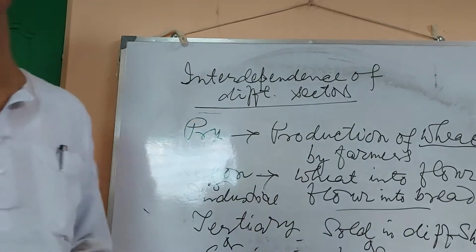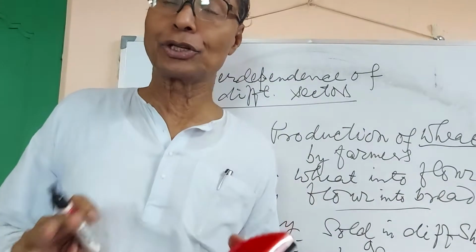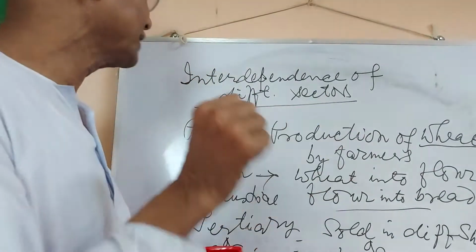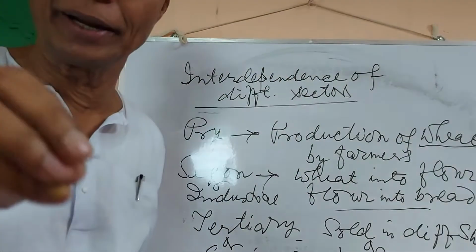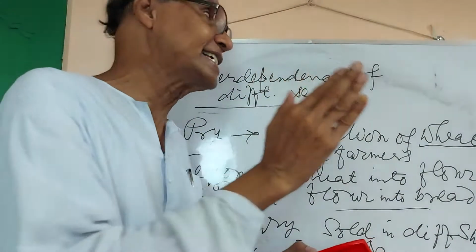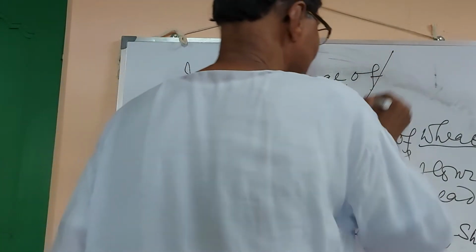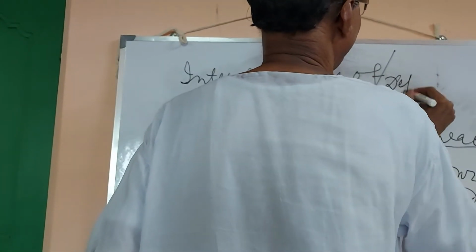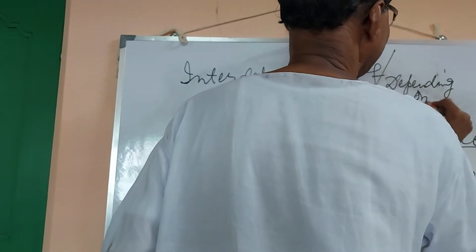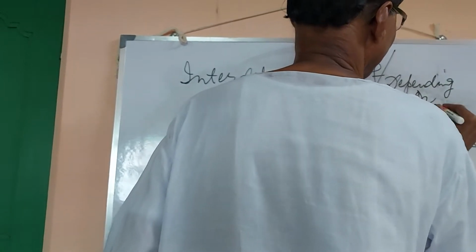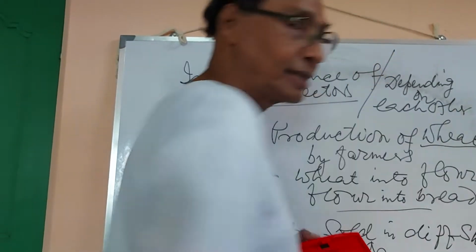Interdependence of different sectors. That is, a question will be set that these different sectors are interdependent. Interdependent means depending on each other. Depending on each other. Okay?